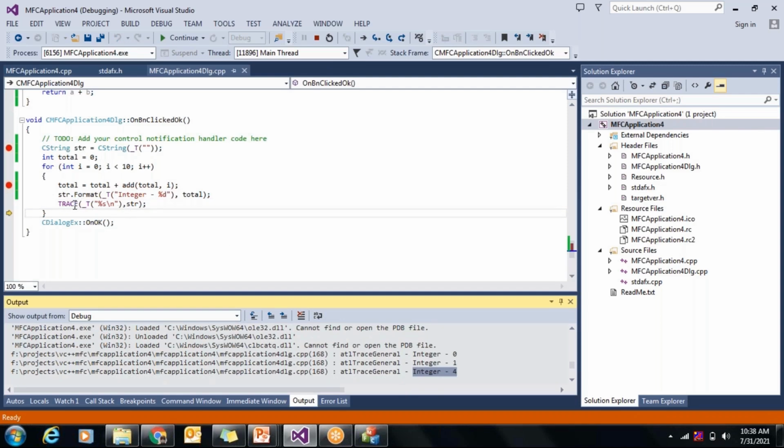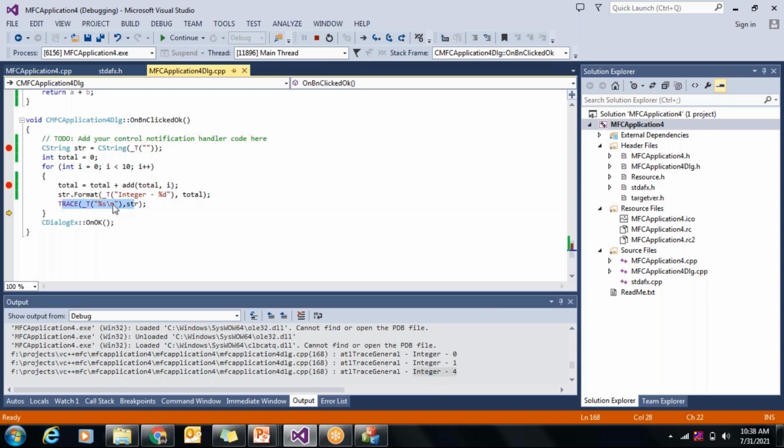So these trace statements are helpful where you can print statements and see, for example, which function is getting called, or the value of some variable, or if we want to put a simple comment to identify what is happening, we can use these trace statements. And these trace statements are displayed only in the debug mode. Okay, so you can see that this is getting added.